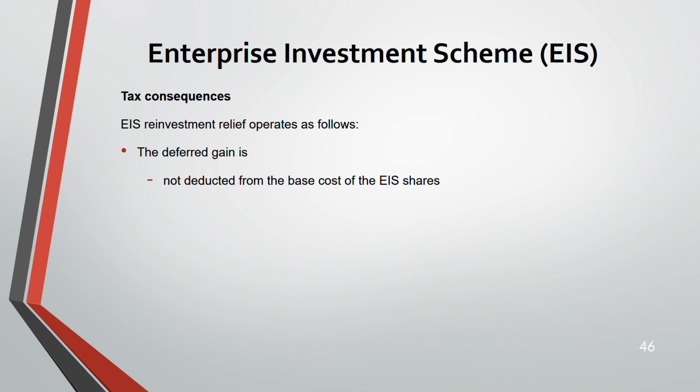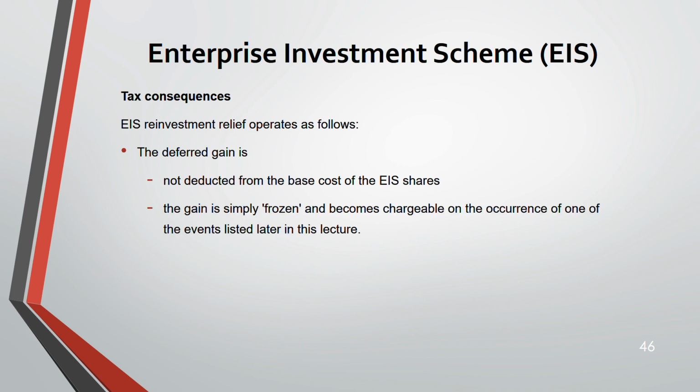Deferred gain is not deducted. See, usually, if you can recall from your taxation, in rolled over relief, we deduct that gain from the base cost of the shares. But here, deferred gain is not deducted from the base cost of EIS share. Rather, the gain is simply frozen. And it becomes chargeable on the occurrence of one of these events later on.